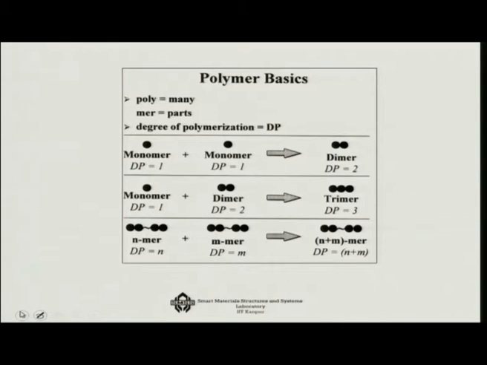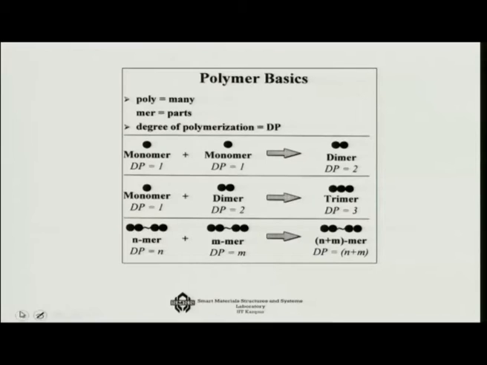Now the word polymer has that Greek part in it, where poly means many and mer means part. So that means whatever polymers you see, it is essentially made of many individual parts. Each one of these individual parts is called a monomer, a single part.